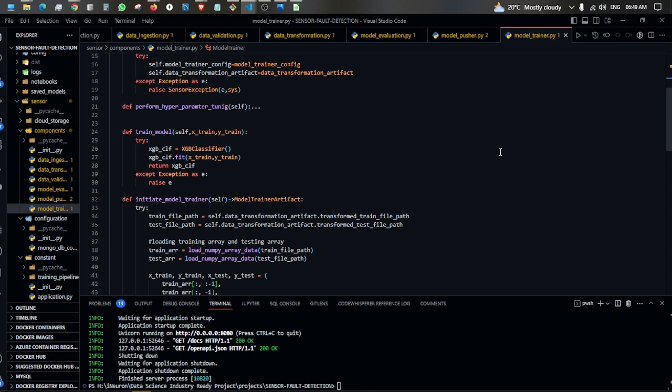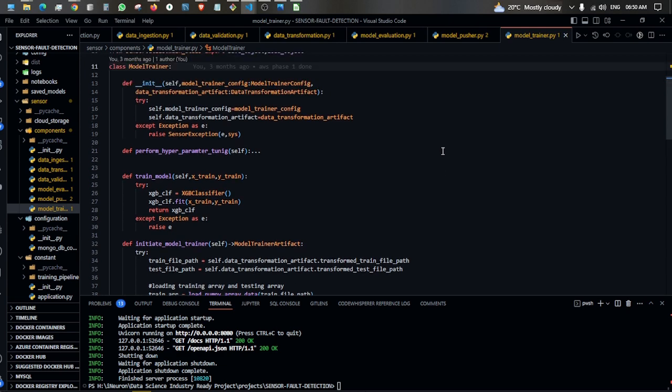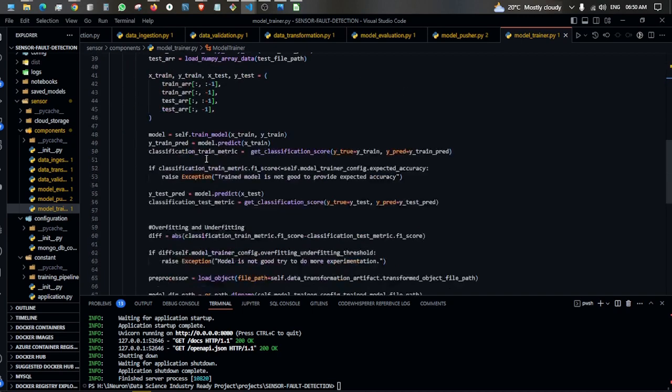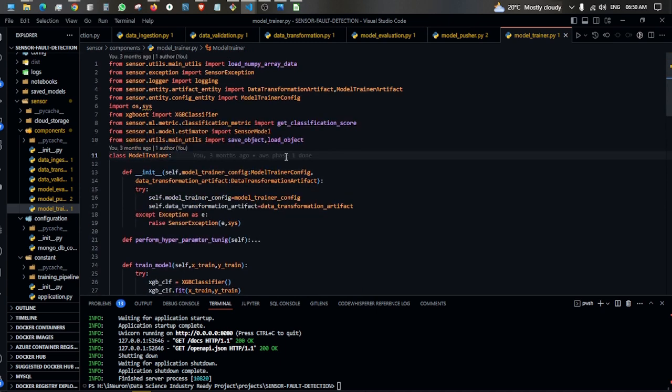After saving these accuracies, we have to set the threshold. We set the threshold so that if the accuracy is more than 70%, then accept it, and if the accuracy of the model is less than 70%, reject it. We also check for overfitting: is your data overfitting or underfitting? All these tasks come under the model trainer. Once we are done with all these tasks, we go to the next step.